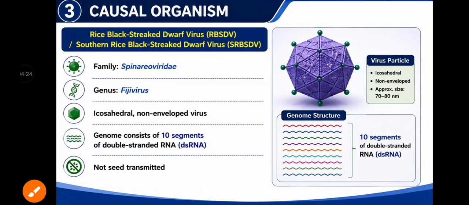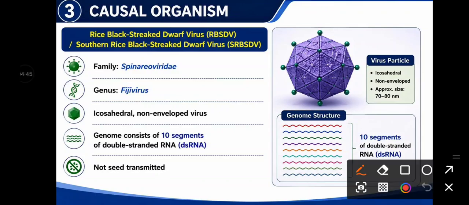Next, the causal organism. Black-streaked dwarf disease is caused by black-streaked dwarf virus, and southern rice black-streaked dwarf virus causes the southern rice black-streaked dwarf disease. The morphology of the viruses is very similar. Both are icosahedral non-enveloped viruses with a diameter of 70 to 80 nm.